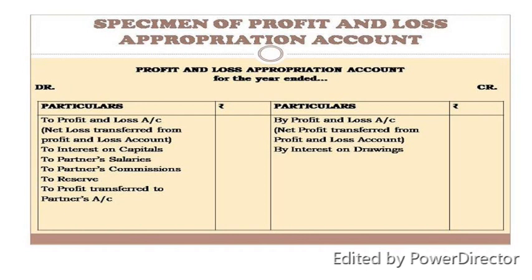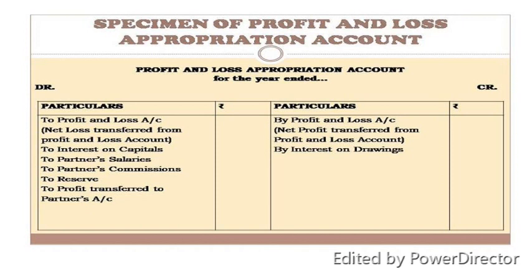Now, on the debit side, the rest that comes are the interest on capitals. As I said just now, the capitals are invested by the partners and the interests are the expenses of the partnership firm. So the expenses are taken on the debit side. So interest on capitals is on the debit side. There may be partners who gain some salaries, so it will be on the debit side because it's an expense. Similarly, partners' commission is also there.